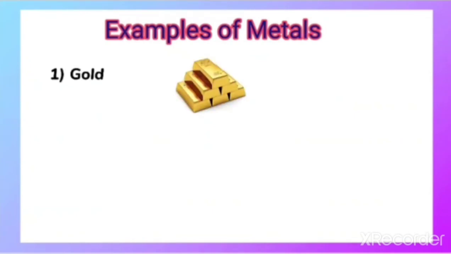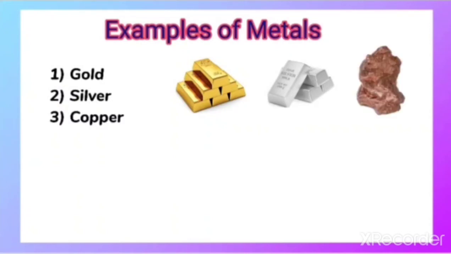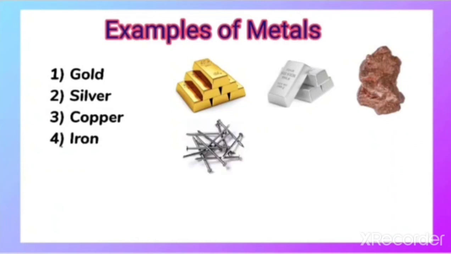Certain examples of metals we can mention here. First example, gold. You are very much familiar with gold, its shiny appearance. The gold, which is yellowish golden in color. Next we have silver, which is lustrous in nature, with a silvery-grey color. Next we have copper, which is used for making metallic wire. Next, iron is quite familiar, because we deal with certain materials made up of iron, like an iron nail. Next we have sodium.